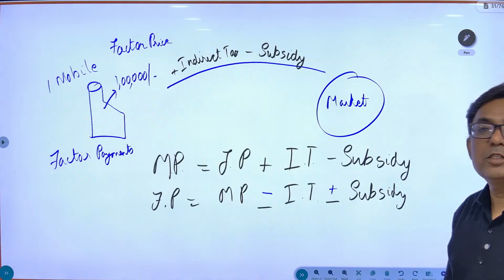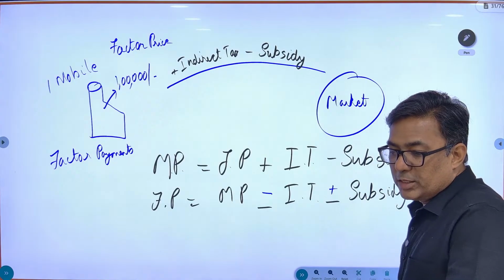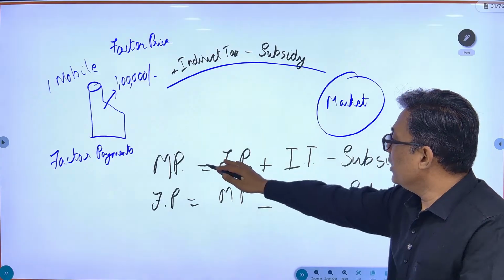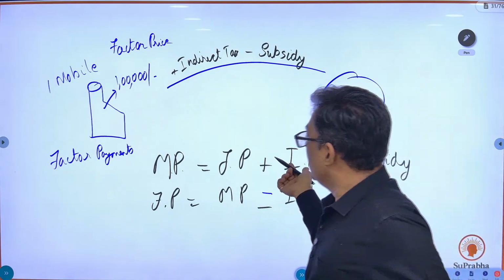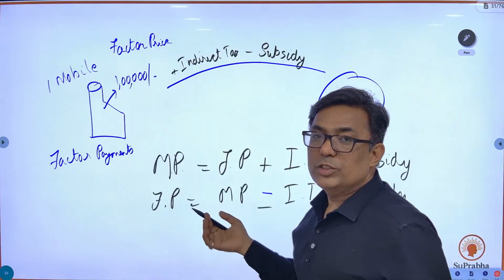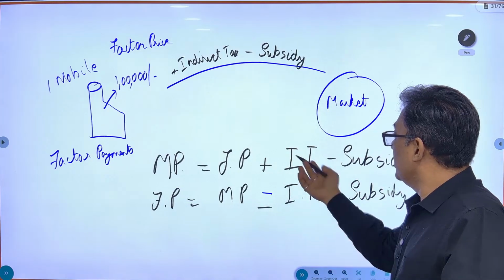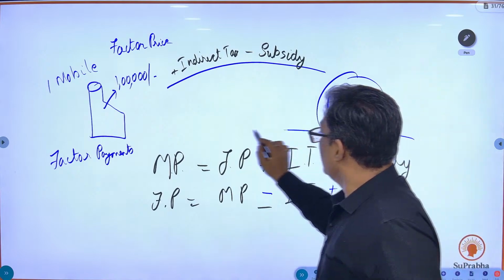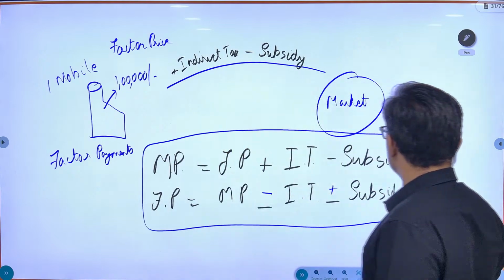The item over here goes to this side of the equation, and the sign changes. So they had asked this question. Whatever it is, you need to understand or mug up this equation.